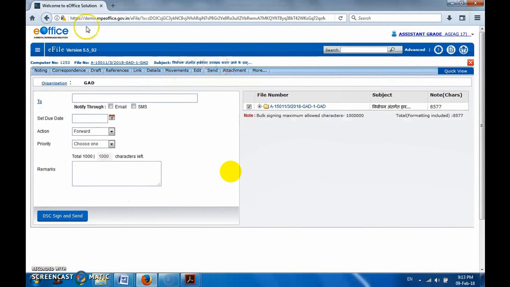The send screen will come, which we have seen in earlier videos. Important is below all this, below this button is important: DSC sign and send button. If DSC is mapped to this account and inserted in your computer, this will show, otherwise only the send button will come. We will see the DSC one. Let me click on this DSC sign and send button so that we will see actually whether all the Java configuration and signing is happening perfectly or not. So just click on it.